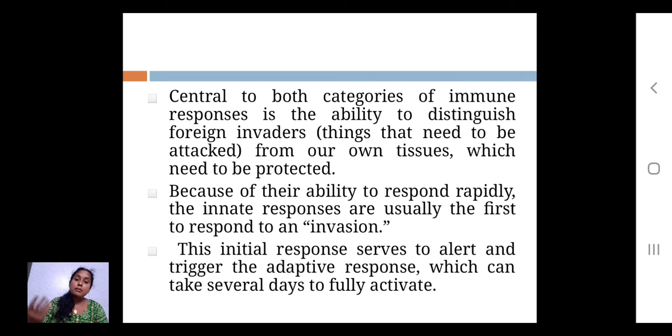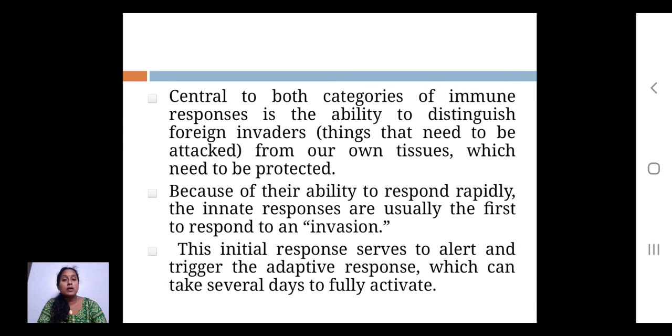If the child has seen the person before, they can understand that it is a relative. But if anybody is very new to that child, they don't recognize them, so they need some training. The same way, in innate and adaptive immunity, during adaptive immunity you have to give instructions so that the cells recognize what is our own cells.